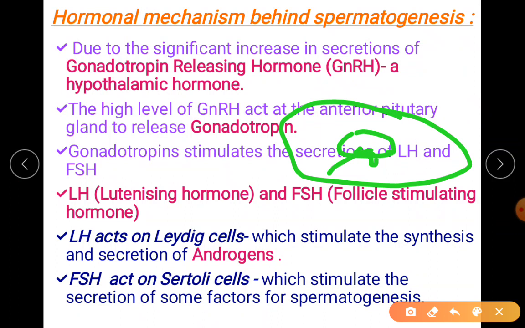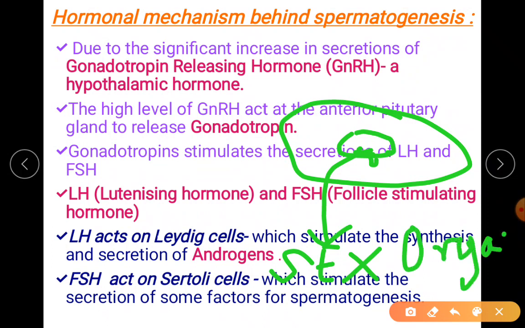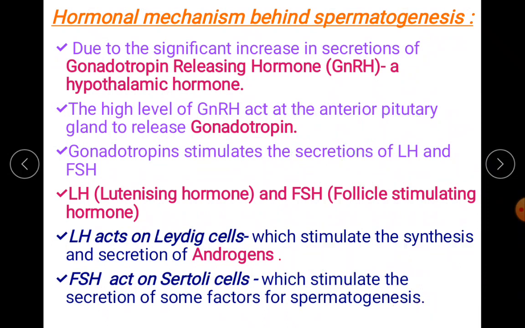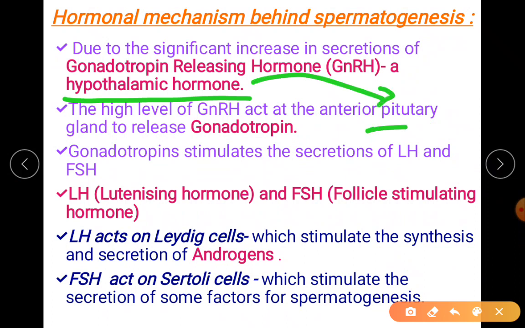From the pituitary gland, we are talking about the effect on the sex organs. I cannot write much over here. Now we are going in that order itself. First, the hypothalamus releases a hormone which will act on the pituitary.